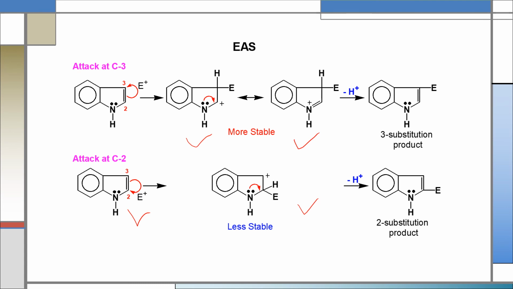As we know, the more resonance forms, the more stable the product. So from the resonance forms we can see that if an electrophile attacks at position 3 of indole, in that case the 3-substituted product will be the more stable product in case of indole. That's why during electrophilic substitution in case of indole, the preferred position is 3. That is, the 3-substituted product will be the major product during electrophilic substitution reaction.